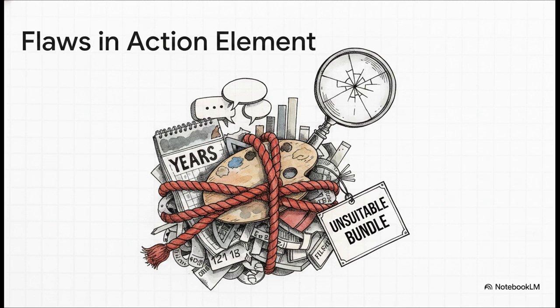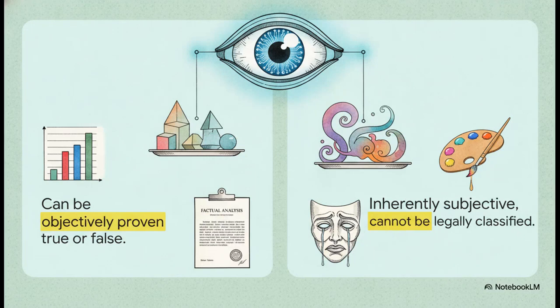principle of legal clarity. What's really interesting about this slide is how DeepSeek and ChatGPT brilliantly picked apart the content of those bundled posts. See, Dr. Chen's posts included art, historical data, personal emotions, and theoretical opinions. The AIs strictly contrasted objective, verifiable facts against art and emotion. Because legally and logically speaking, you just cannot label an emotion or an artistic expression as a fake fact. It's inherently subjective. It literally cannot be proven true or false.